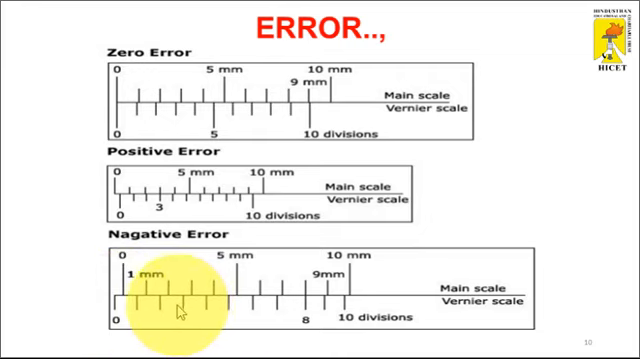So this method is used to measure the errors. These are the two main important factors to be considered for a vernier caliper: one is the least count, another one is the error value.